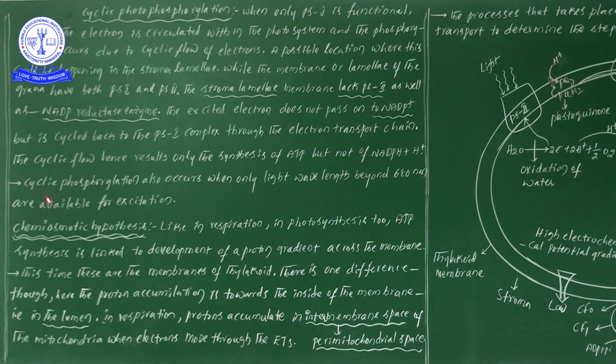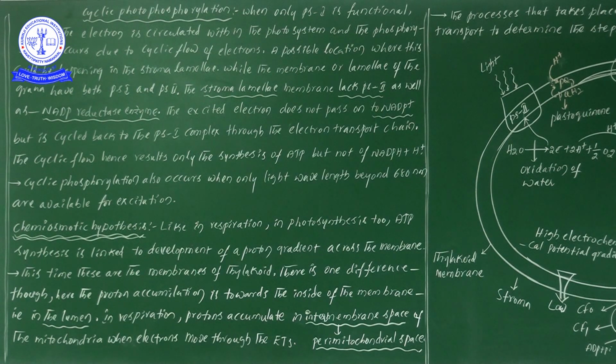Now, cyclic photophosphorylation occurs only when the light wavelength is beyond 680 nanometers. So when the light wavelength is beyond 680 nanometers, definitely the photosystem that is functional is PS1 only.